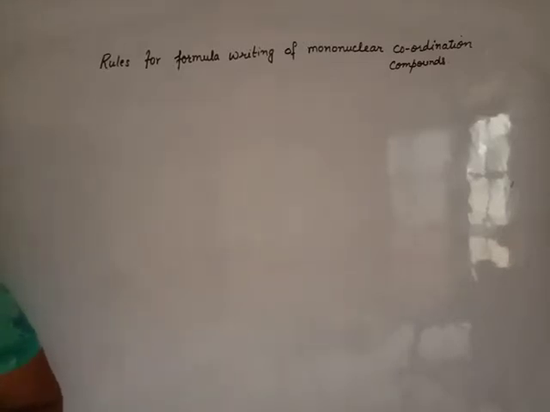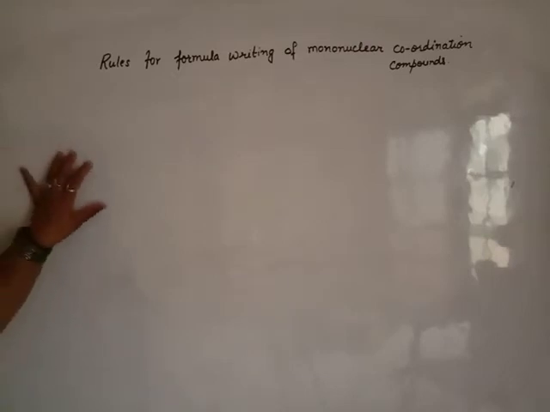For writing the formula of a mononuclear coordination compound, we have a number of rules. Rule number 1 is the same as writing a normal compound, a simple salt.